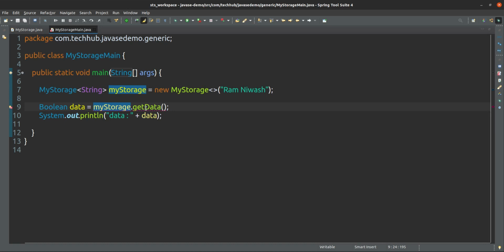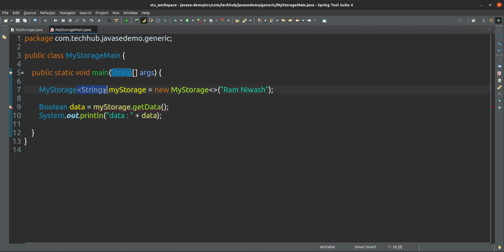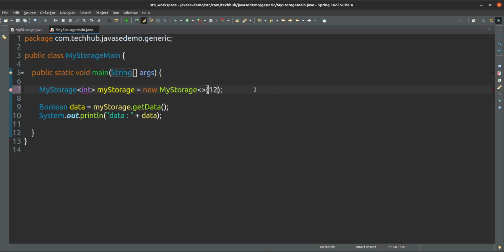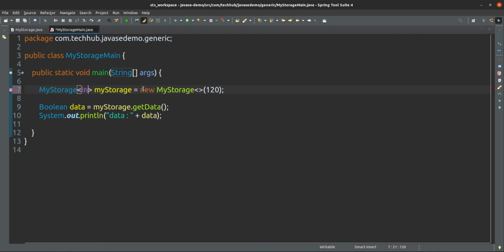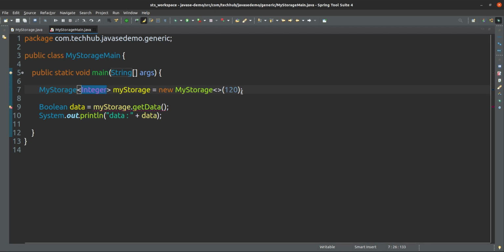So how can your compiler say the type is mismatched because string cannot be converted to boolean? How does the compiler know the return type should be string? Because you are telling it here that this is a generic. Within the angular braces you have to give the reference type, only reference type. You cannot give int here. Yes, you can give 120 as a value, but here you cannot give int. For that you have to use Integer. If it is Integer, you can give it, no issue.